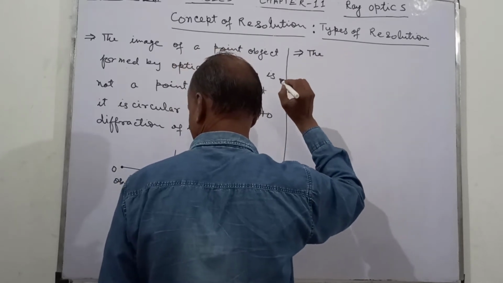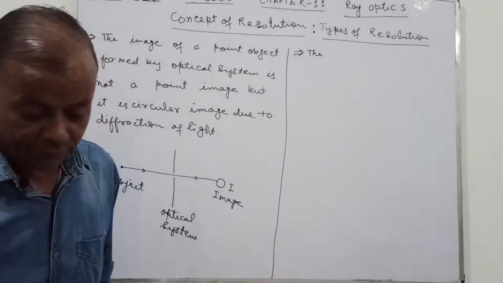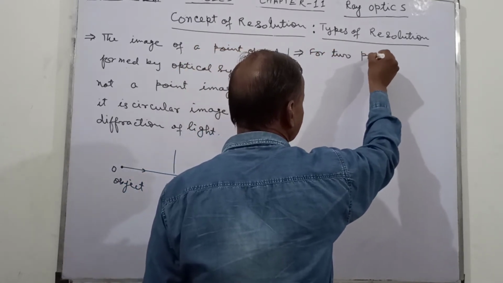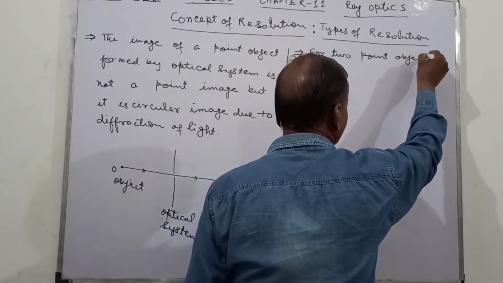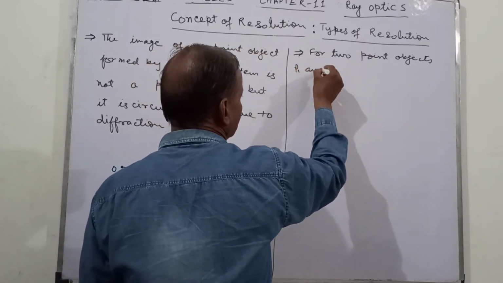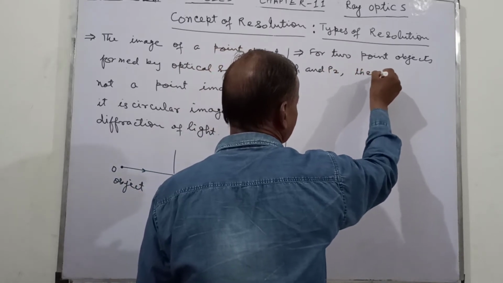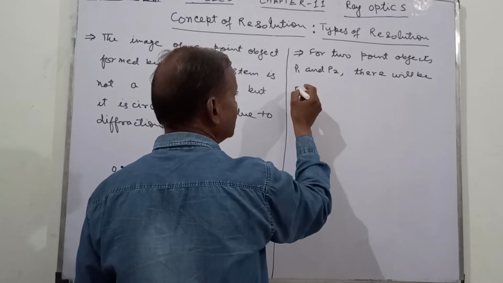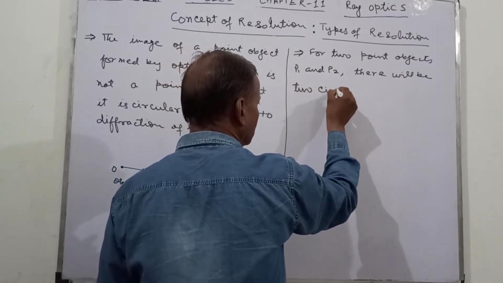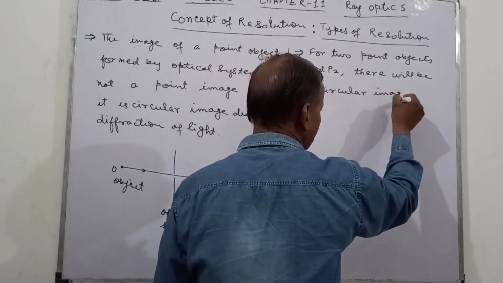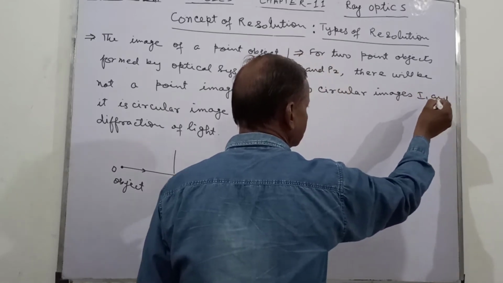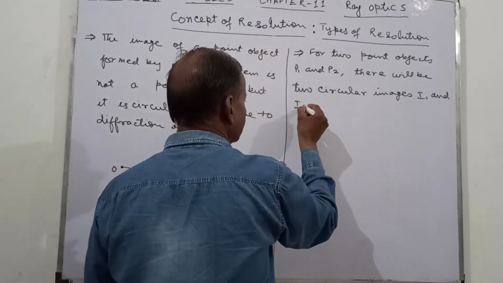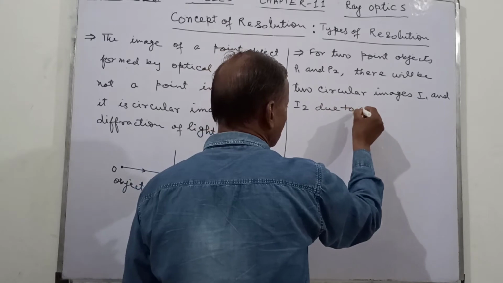The images for two point objects P1 and P2 will be two circular images I1 and I2 due to diffraction.